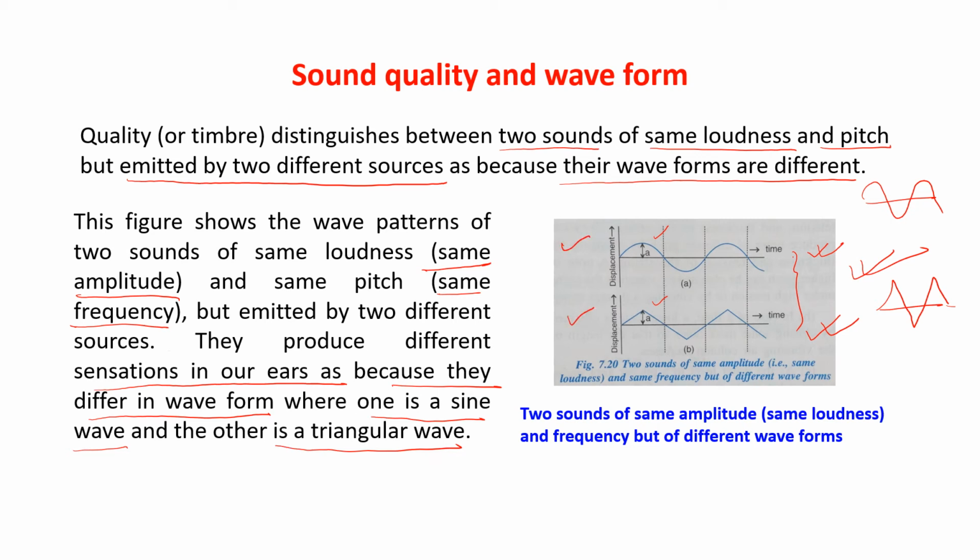This is known as sine wave and this is known as triangular wave. So we can distinguish these two sounds, and you can say that they are coming from two different sources, though they have the same loudness and same pitch. So this is giving you the sound quality, and the waveform is also different, and that is why it is giving you a different sound quality.